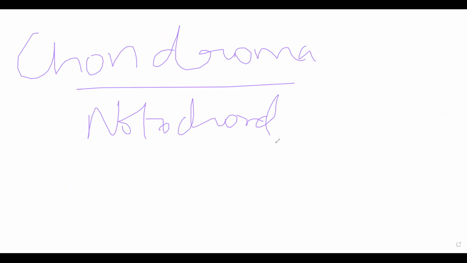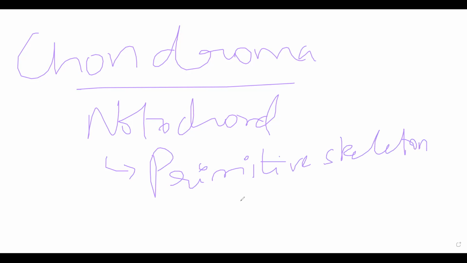During development, what happens is the initial cells that will form your spinal cord जो बनाते ना, there is something called a primitive axial skeleton. That primitive axial skeleton will subsequently develop into spine. That primitive axial skeleton itself is called notochord. So notochord is the primitive skeleton that will eventually develop into your spinal cord. Develops into spinal cord. This is not subcutaneous, spinal cord है वो. ठीक है. Let me put a dot instead of hyphen.